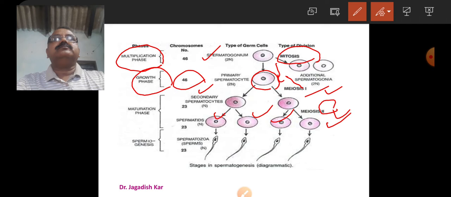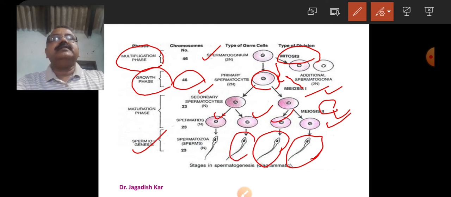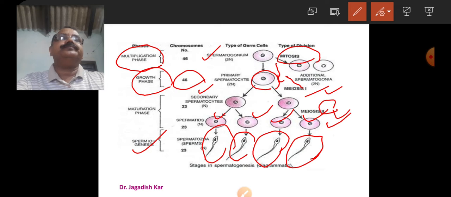Later on, spermiogenesis takes place, or the formation of spermatozoa starts, and in this process different parts of the spermatozoa are produced, and by this process the spermatids are converted into spermatozoa.